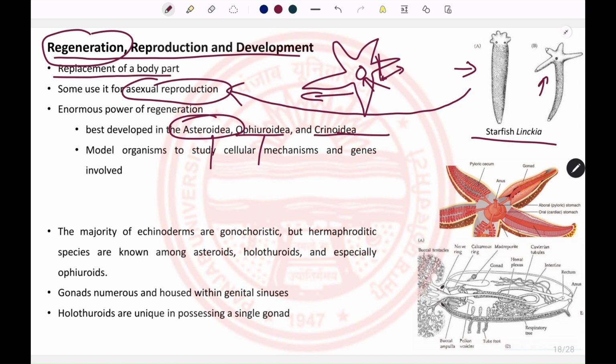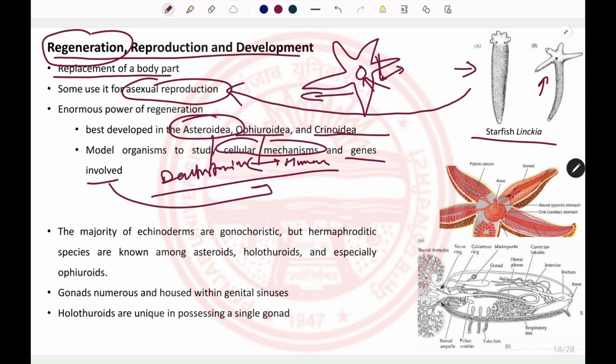As these echinoderms belong to the clade Deuterostomia, which has a close connection to humans, scientists are always studying the cellular mechanisms and the genes associated with this enormous power of regeneration, which can help humankind.